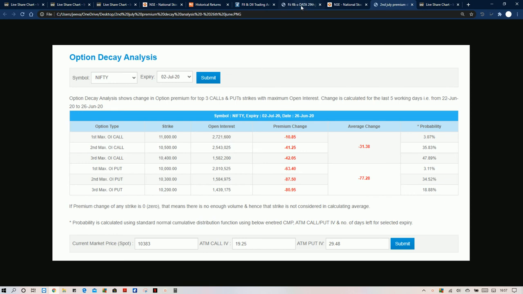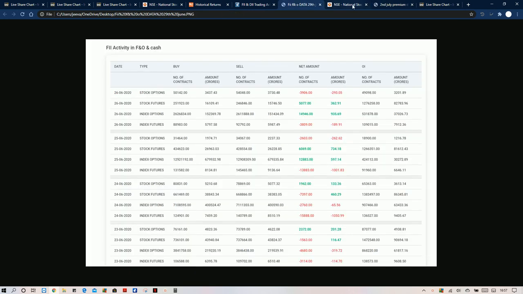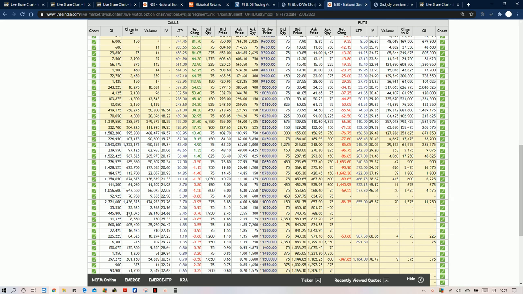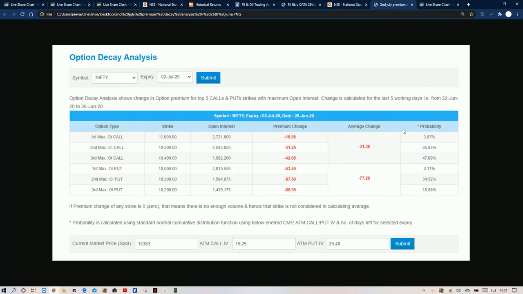That is what the conclusion will say. The retailers were continuously bullish, but that doesn't mean the market will move up to 11,000, because the retailers will never take this market to that level. That much cash buying, who is going to do it? Unless FIIs or DIIs do, the market will never go to 11,000. Unless institutions are buying the calls, that will not happen. So the probability is very less, and the probability of 10,200 is more than the probability of the 11,000 strike hitting. So 10,200 strike hitting is probably more compared to the others.